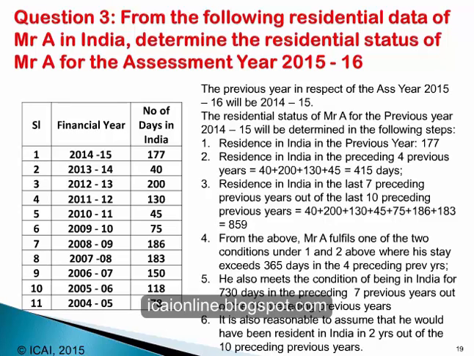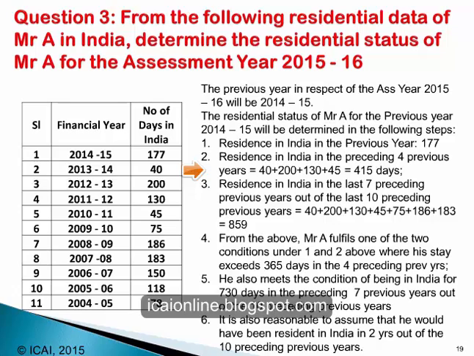The first step is, how many days in the previous year was Mr. A resident in India? He was resident in India in 2014-15 for 177 days. Then, how many days was he resident in India during the 4 preceding previous years? He was resident in India for 40 days, 200 days, 130 days, 45 days. If you add these up, you get 415 days. So both these conditions, here he was in India for less than 182 days, but here he met the other basic condition of being in India for 365 days. He was here for 415 days.